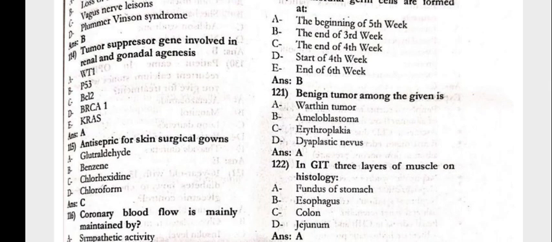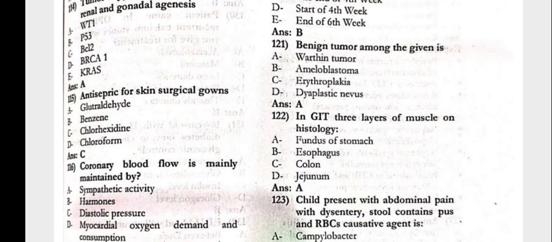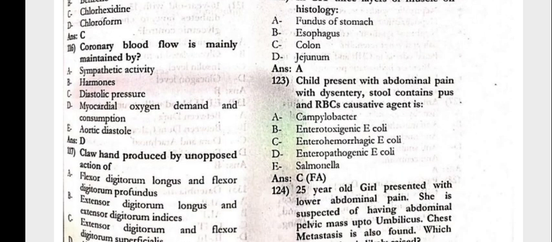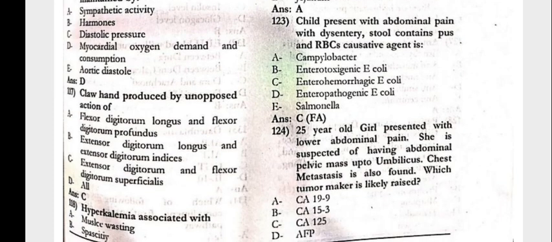Benign tumor among the given is the Warthin tumor. The GIT, 3 layers of muscles on the histology of the fundus of the stomach. The child presented with abdominal pain with the dysentery. Stool contains the pus and the abscess. Causative agent is the enterohemorrhagic E. coli.